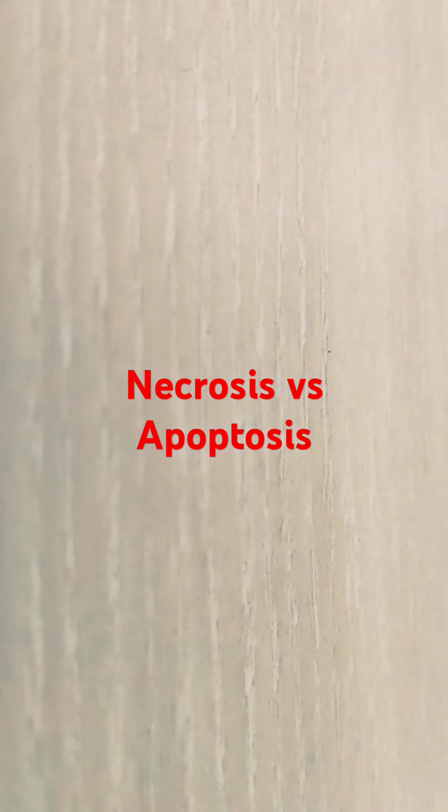no inflammation. If we say it in a simplified way, necrosis is pathologic, and apoptosis is pathologic and physiologic. The pathogenesis of necrosis is all about membrane damage, cellular protein degeneration, and ATP depletion, and apoptosis is all about the intrinsic and extrinsic pathways.